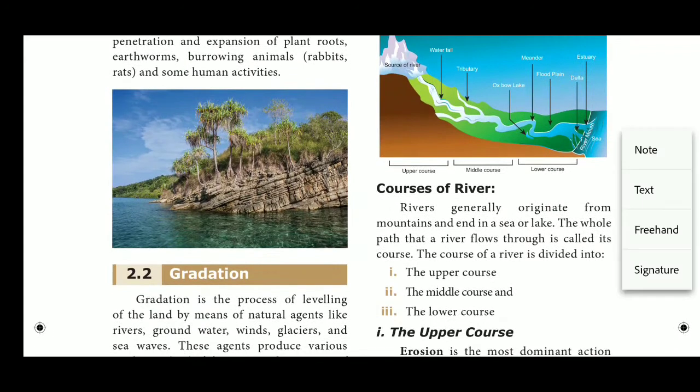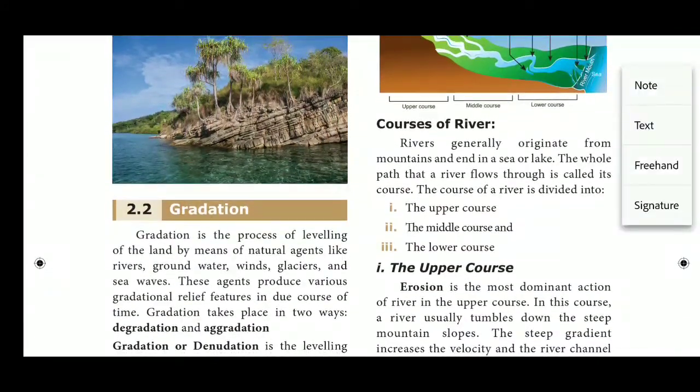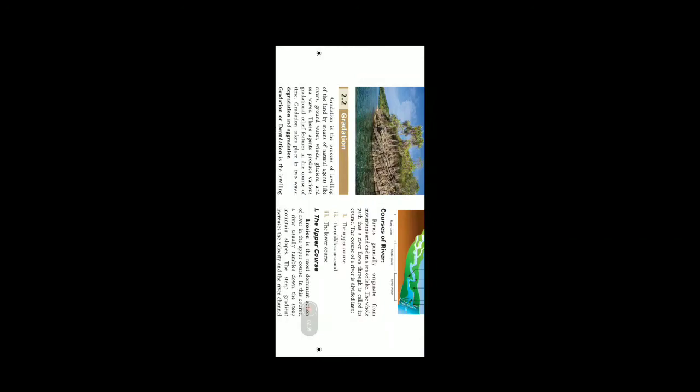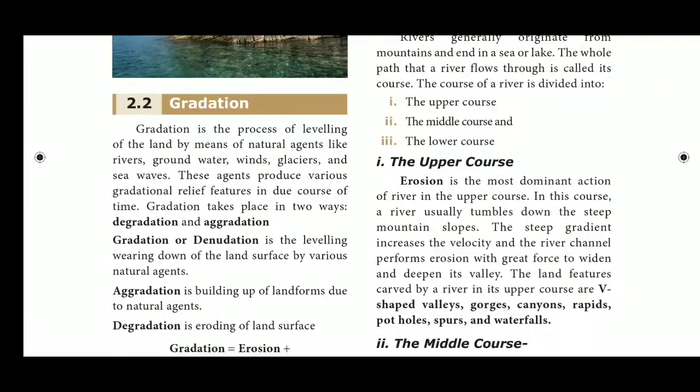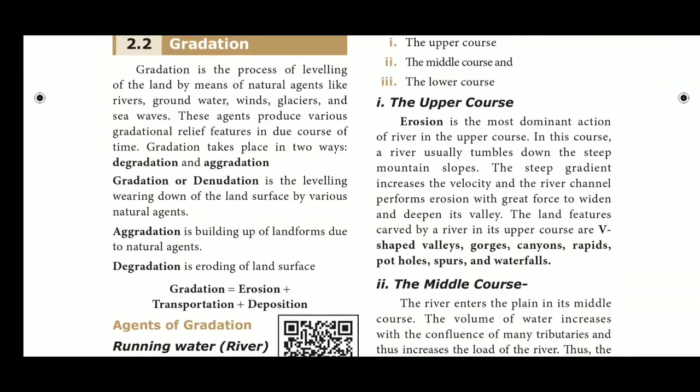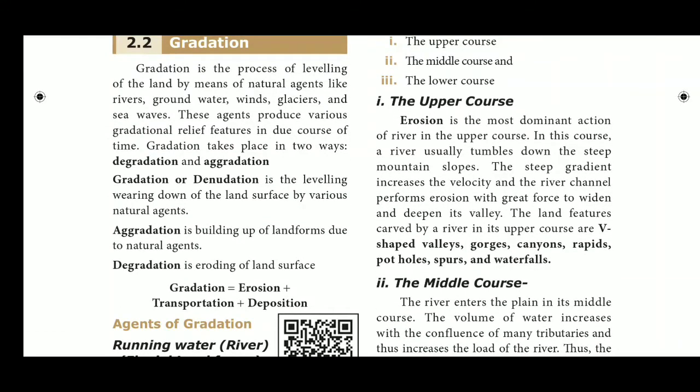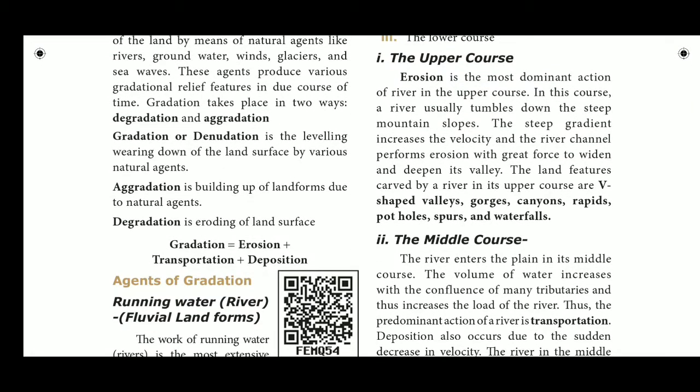Explanation. Running water, which does not need any further explanation, has two components. One is overland flow on the general land surface as a stream, and the other is linear flow as streams and rivers in valleys. A river, which is the best example of the linear flow of running water through a valley, can be divided into three on the basis of its courses: upper course, middle course, and lower course.